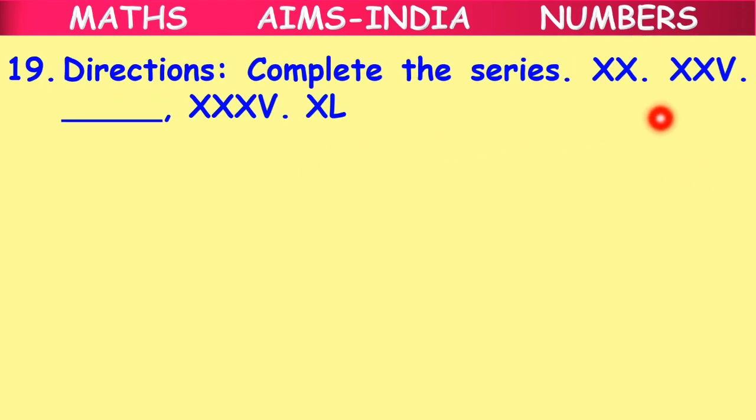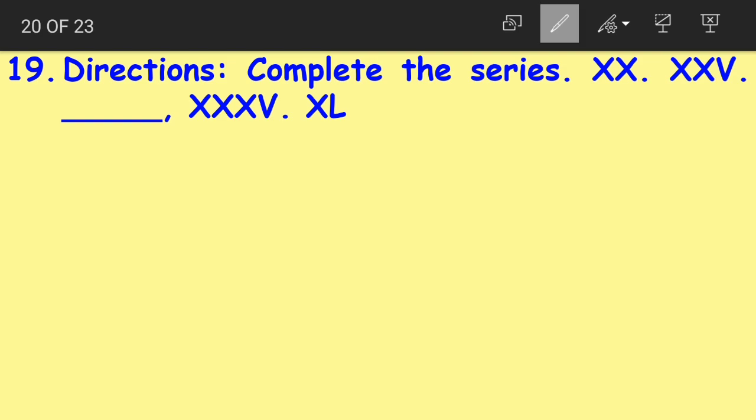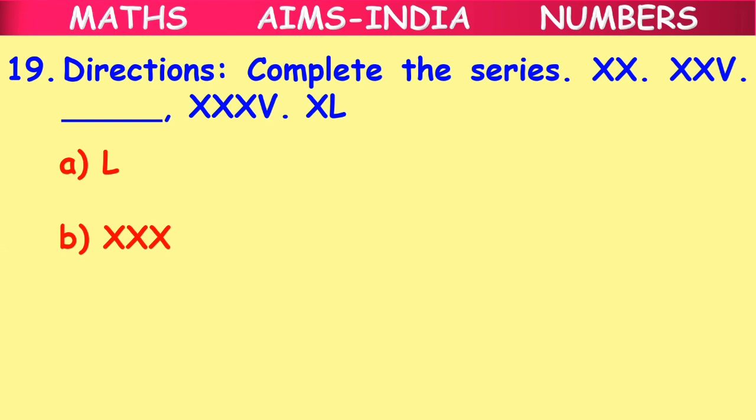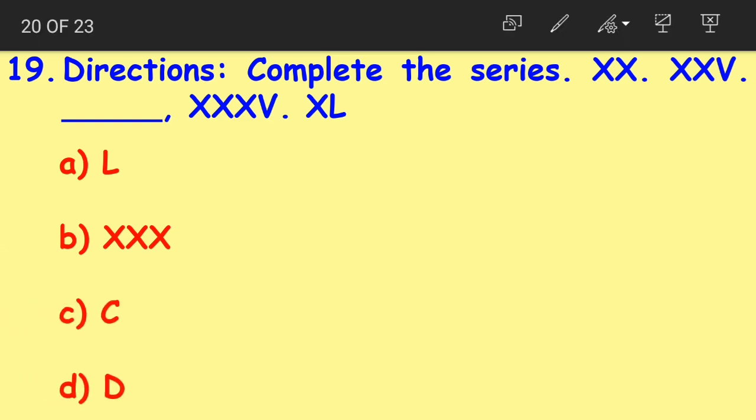Complete the series XX, XXV, dash, then XXXV, XL. Option A L, option B XXX, option C X, option D D. For this, the question here is asking us to find out the missing number here.